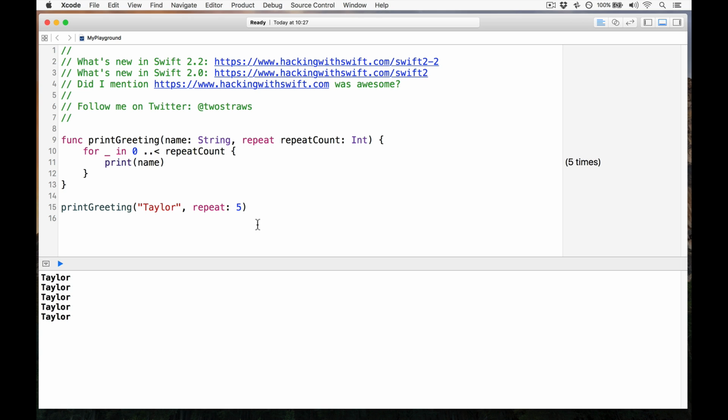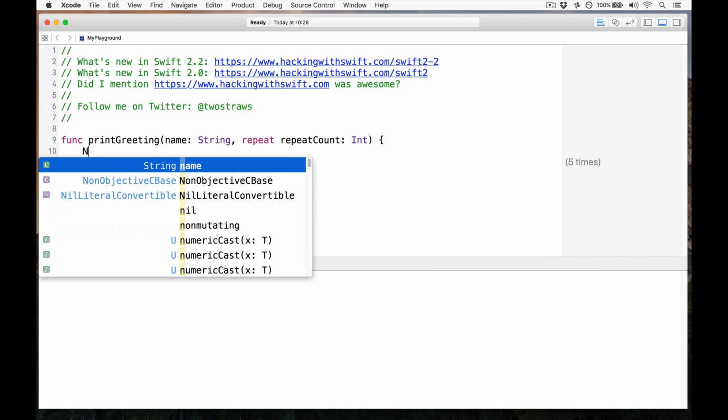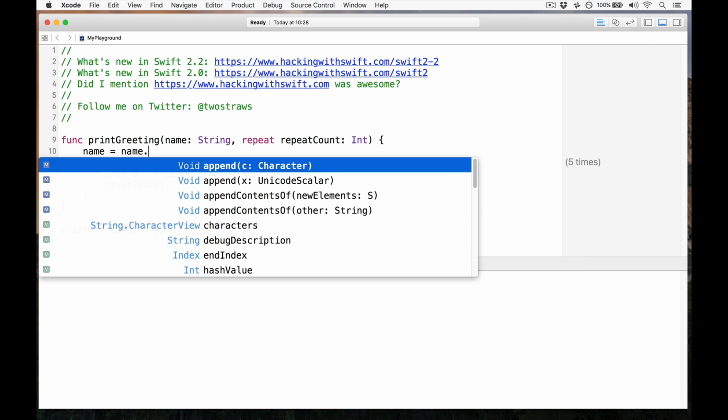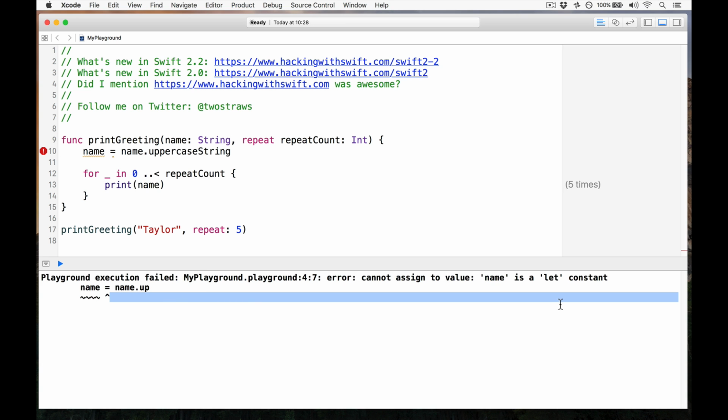Speaking of var, that has changed as well, because it used to be the case when you get a variable like name here to use inside a function, you can see it here being used, print name. If I want to modify name, I couldn't. I would say something like name equals name dot uppercaseString, like that. It won't work because it's a let constant.